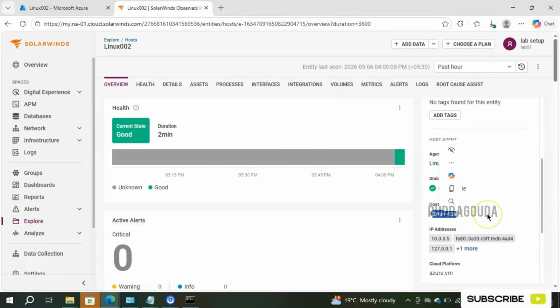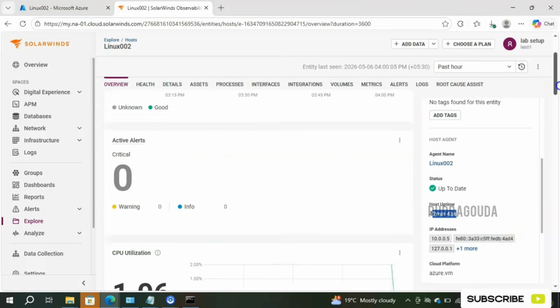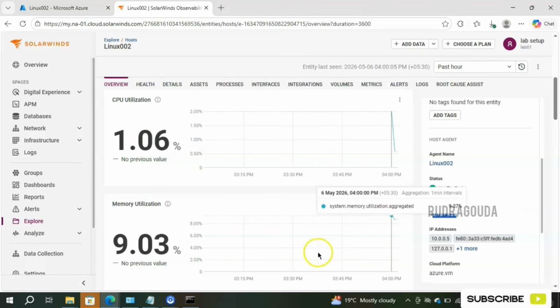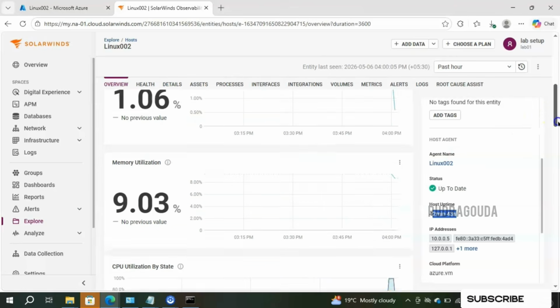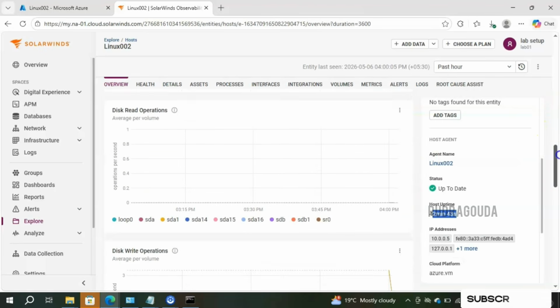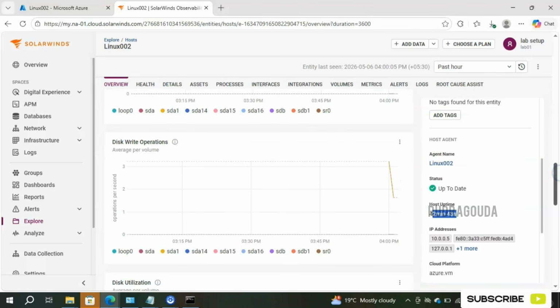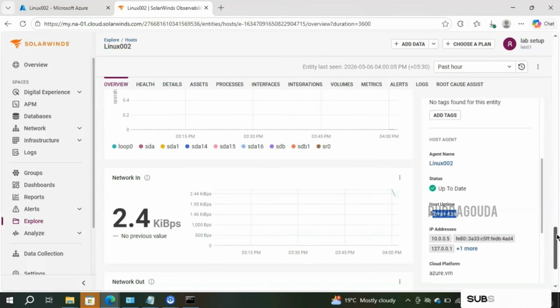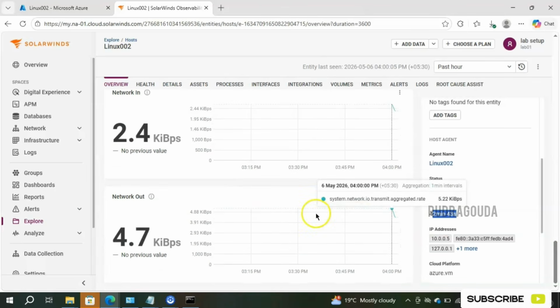So it means our machine has been up for the last 42 minutes, and the corresponding IP address you are also able to see over here. Like that, if you scroll down, you will get the information in graphs as well: CPU utilization and what exactly the trend is, memory utilization and what the trend is. Right now it is 9.3%. Like that, CPU utilization by state, memory utilization by state, disk read operations, disk write operations, disk utilization, disk pending operations, network in, network out. Everything you are able to see, right?